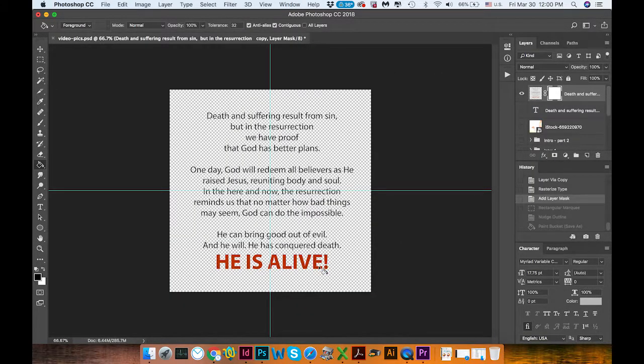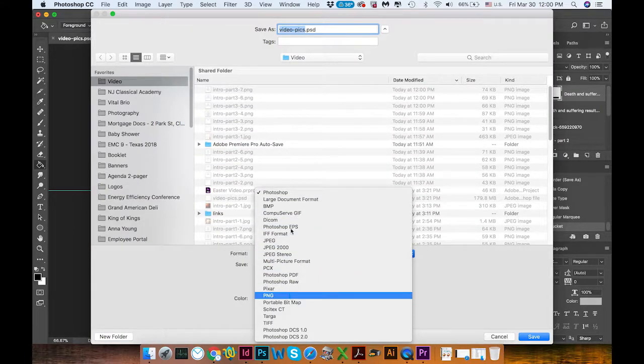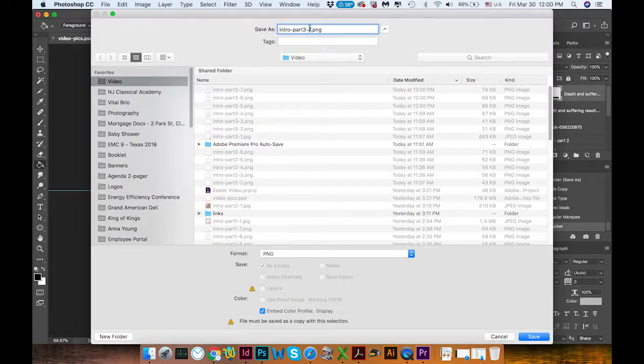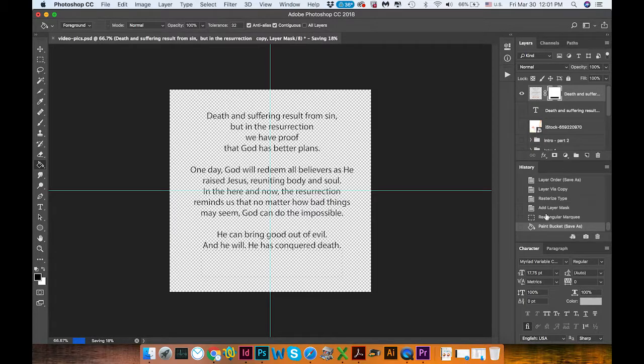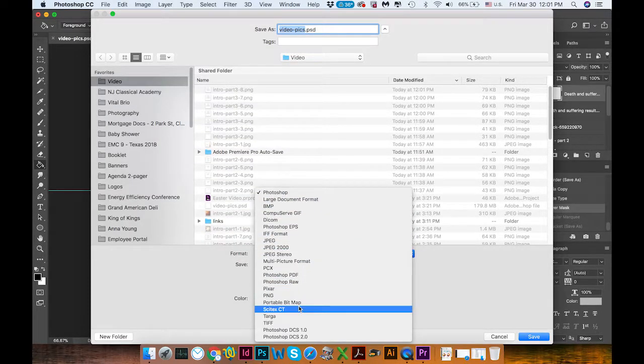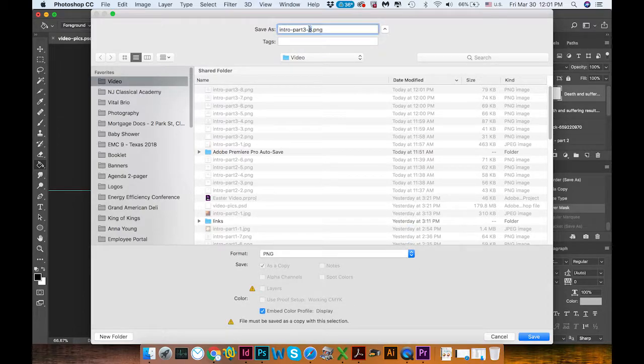Going back again. So this, PNG 8. And the last one is this, it's a full text layer, PNG 9.